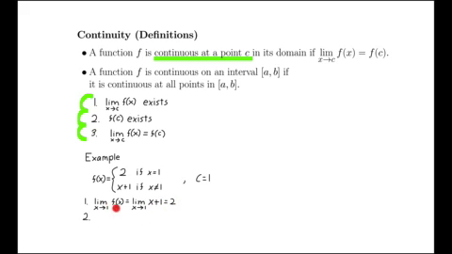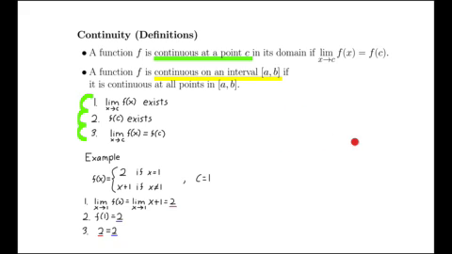The second thing is we have to look at the value of f of c. c is 1. For f of 1 in this case, we follow this piece of the definition. f of 1 is 2. So f of 1 is equal to 2. The third piece is we check to see if these two are equal, and 2 is equal to 2. That 2 is that 2, and 2 is equal to 2, so the function's continuous.